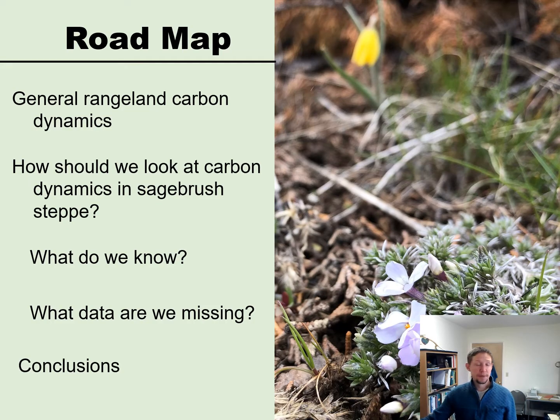I'm going to begin my talk by talking about general rangeland carbon dynamics. I'll then go into how we should look at carbon dynamics in the sagebrush steppe. What do we know about these carbon dynamics in the sage steppe based off of literature review and synthesis? What data are we missing from the Great Basin? And then conclusions that are generalizable across rangelands.